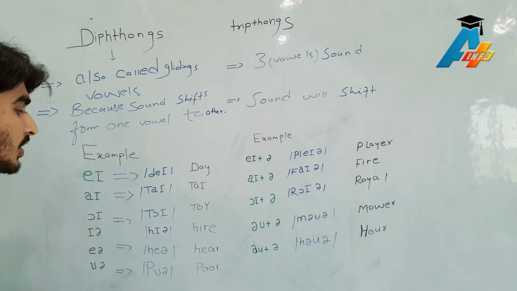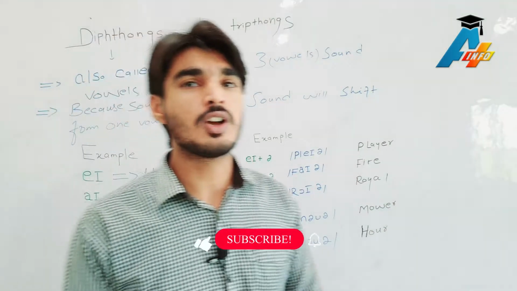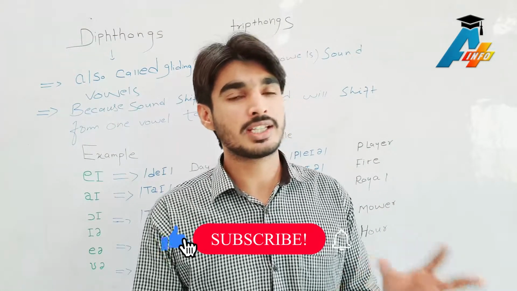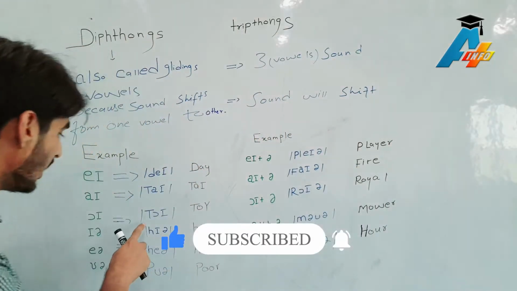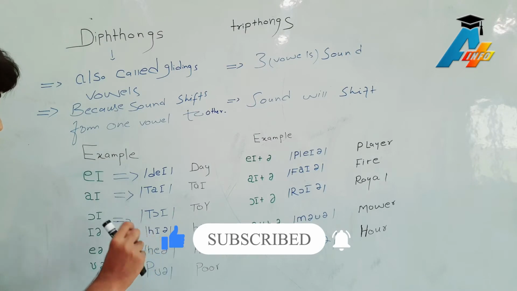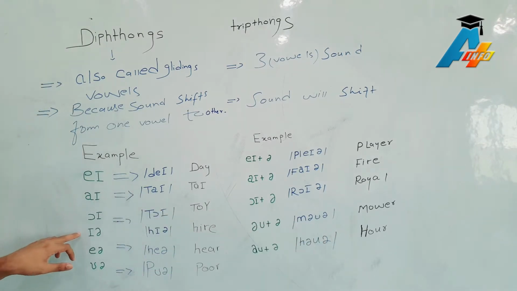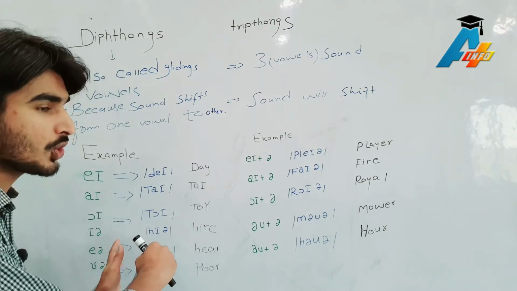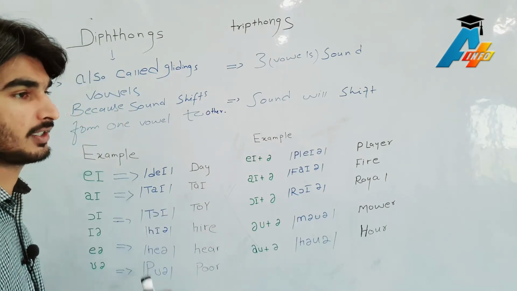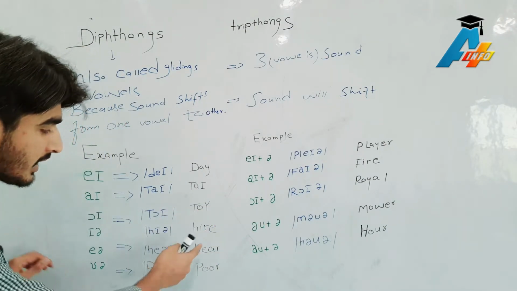The next one is toy. We usually call it toy or something like that, but the exact word is toy. The sound shifts to I. Toy. The next one is higher. The sound is shifting from I to the schwa sound. Higher. Look at the transcription.